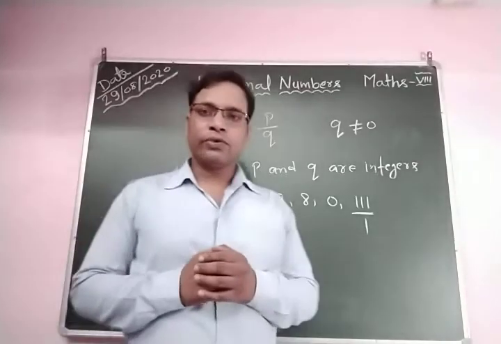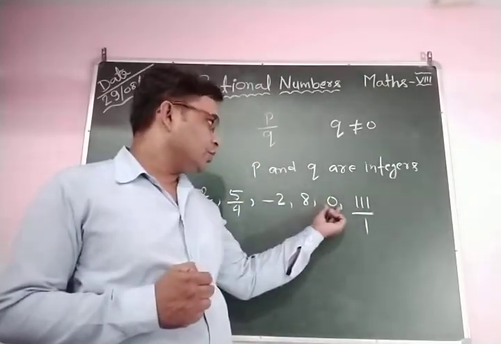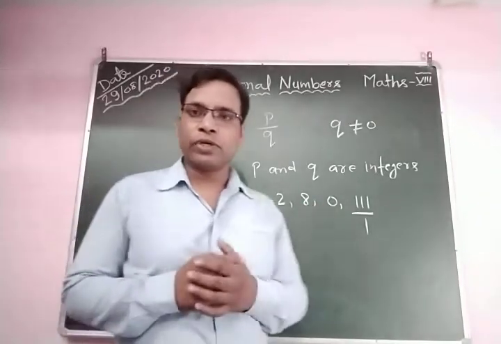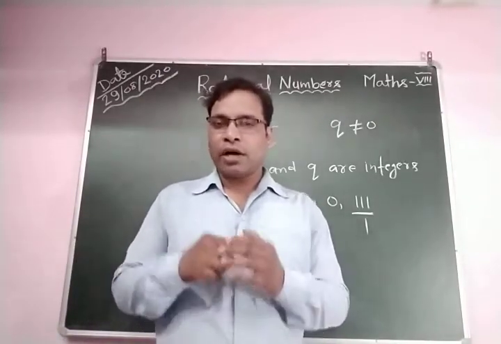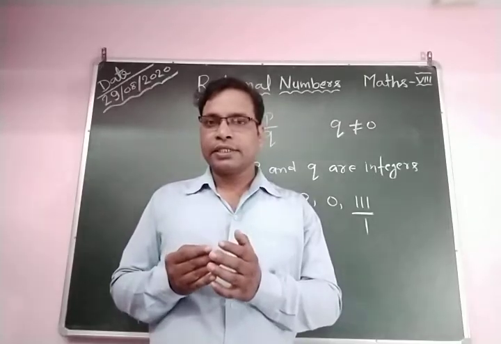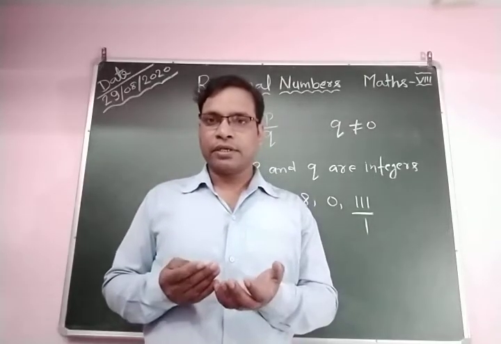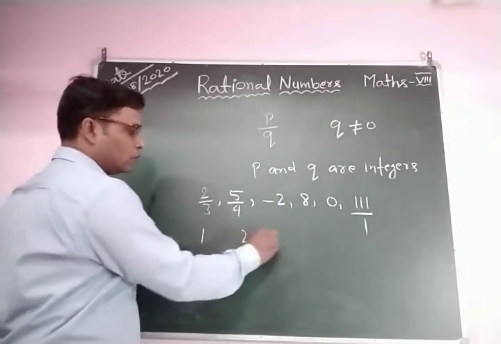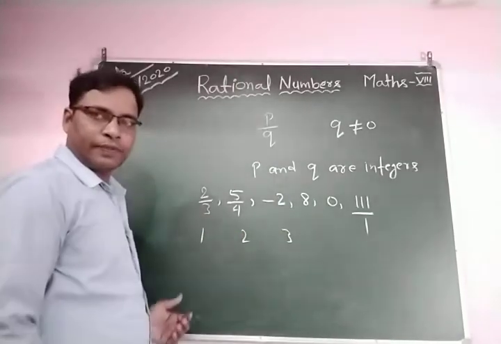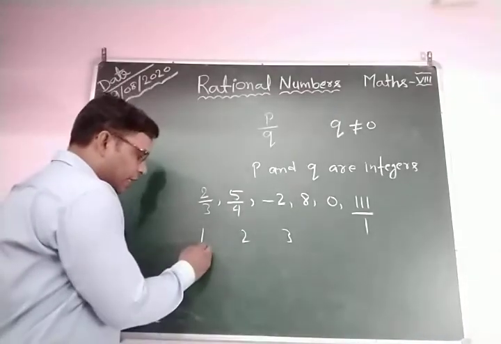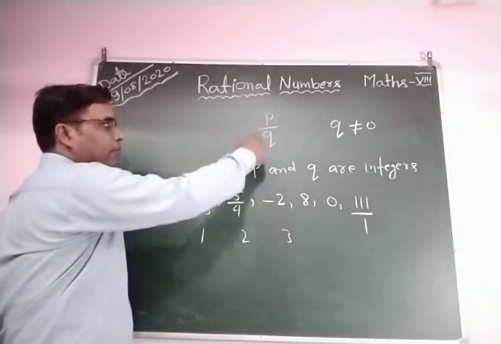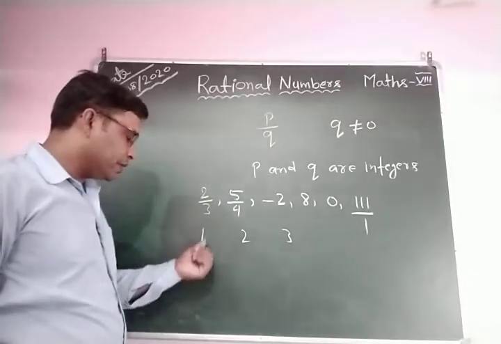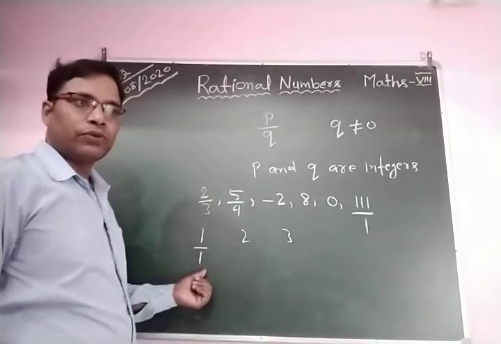So it means that 0 is a whole number, 8 is a whole number, and you can also say natural numbers. So all natural numbers are rational numbers. You can see 1, 2, 3 are natural numbers, but you can also write them in the form of p by q, so 1 by 1, where p is 1 and q is also 1.